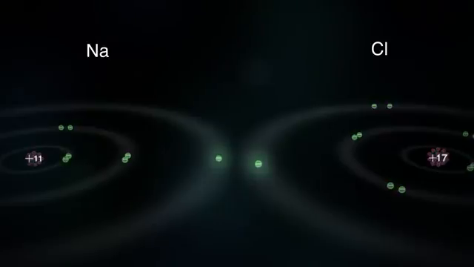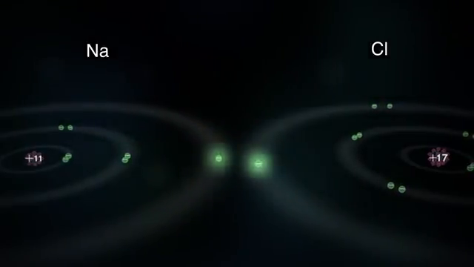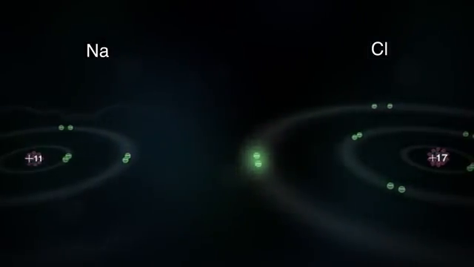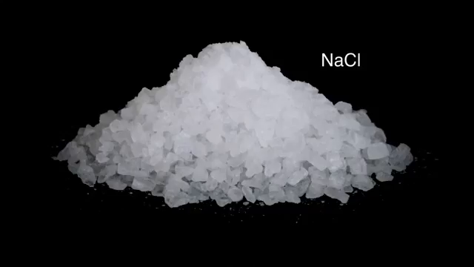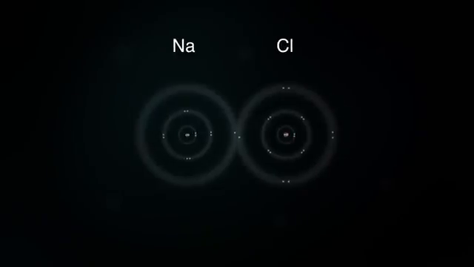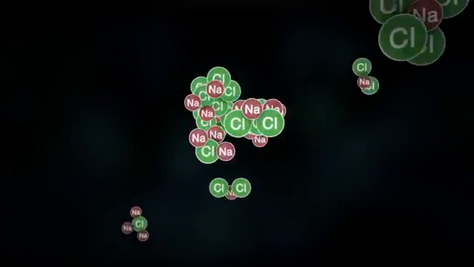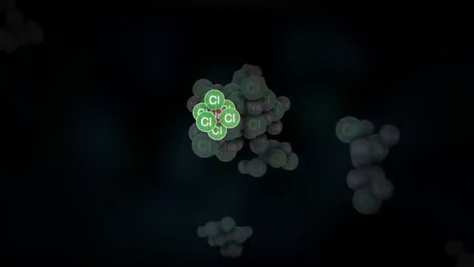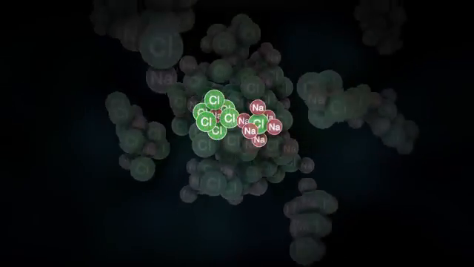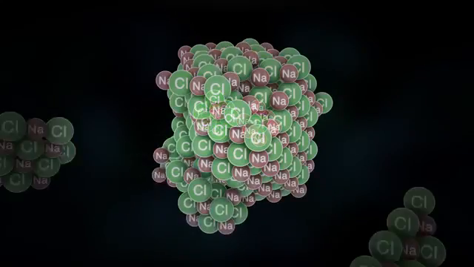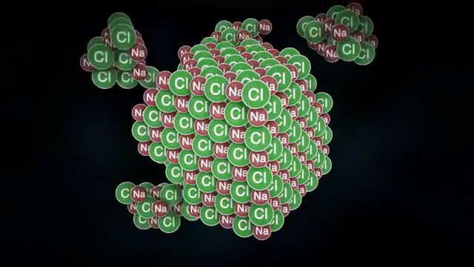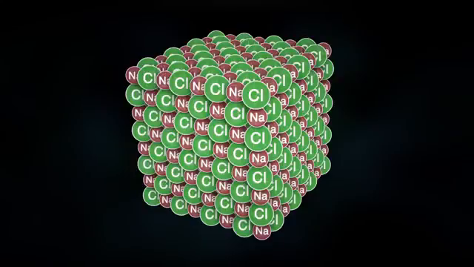This is the kind of sharing where you just give away your toy to someone else and then never get it back. Table salt, sodium chloride, is held together by ionic bonds. Every atom of sodium gives up one electron to every atom of chlorine. Ions are formed, and those ions arrange themselves in a 3D grid called a lattice, in which every sodium ion is bonded to 6 chloride ions, and every chloride ion is bonded to 6 sodium ions. The chlorine atoms never give the sodium atoms their electrons back.